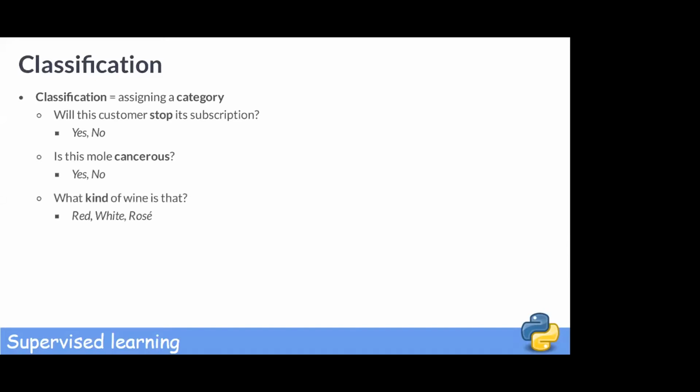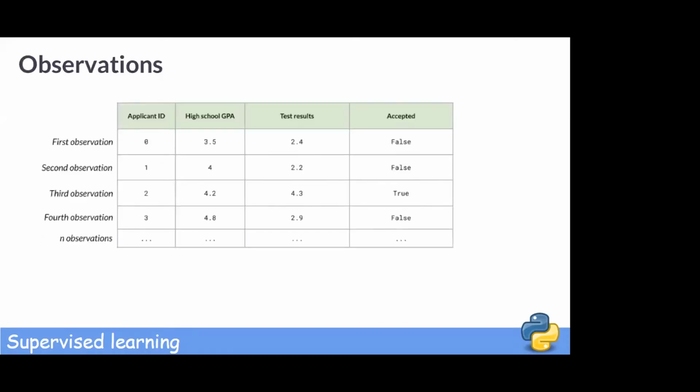Classification consists in assigning a category to an observation. We are predicting a discrete variable, that is a variable that can take only a few different values. Is this customer going to stop his subscription or not? Is this mole cancerous or not? Is this wine red, white, or rosé? Is this flower a rose, a tulip, a carnation, a lily? Remember, we feed the model observations.